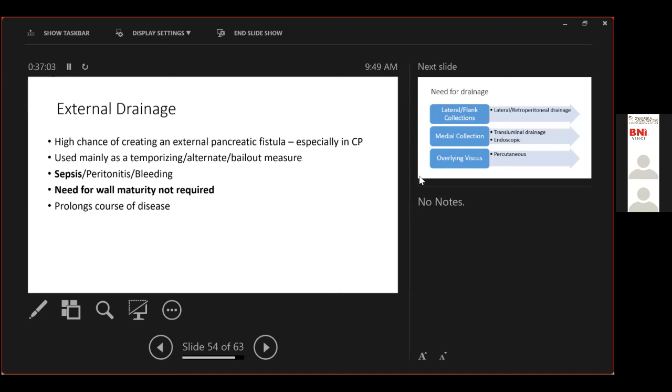unlike the other modalities we have discussed, we do not need to have a mature wall. We're able to go percutaneously, so we can intervene in these patients at less than 4 weeks, when the cyst is still being formed, when the cyst is not mature.